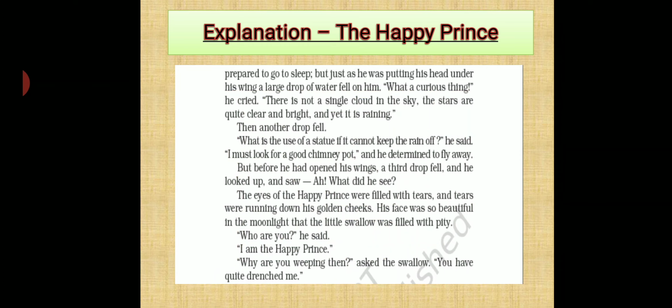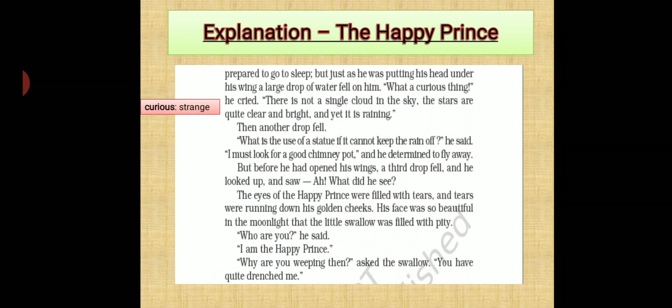So now when this bird was below the legs of the statue, what happened? As it was about to sleep, it put its head under the wing. Suddenly a large drop of water fell on it. The bird was surprised. Why? Because all of a sudden a drop of water fell on it. It thought that it was neither raining, nor the rainy season, nor was there any cloud. Then why was it happening? Here curious means strange. The swallow could not believe this because the sky was not cloudy and the stars were shining, and yet the drop was falling on him.